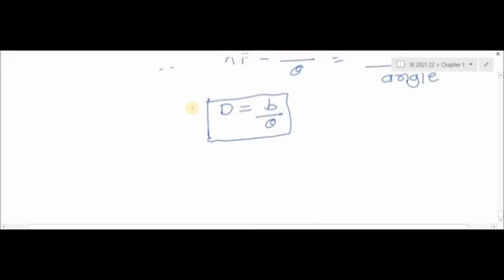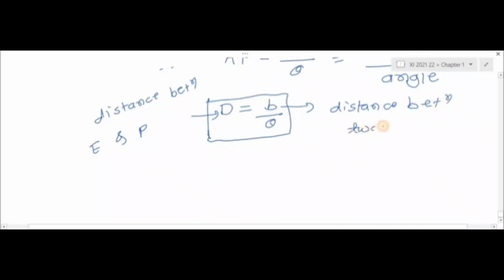So let's see again. D is what? D is the distance between earth and planet, so I write E and P. b is what? b is the distance between two locations on earth. Earth वरच्या कोणत्याही दोन पॉइंट मधलं distance. This distance we can measure easily. So b we can measure, theta we can measure. So if we know theta and b, then we can find out the distance. What is theta? Theta is called the parallax angle.